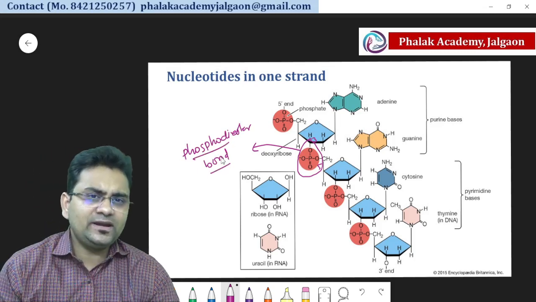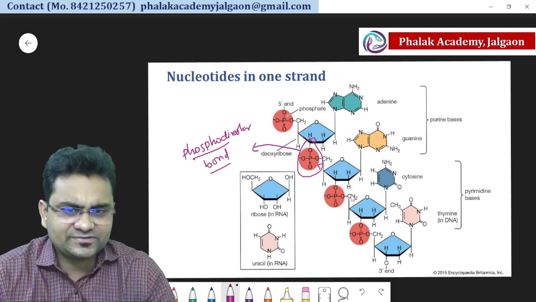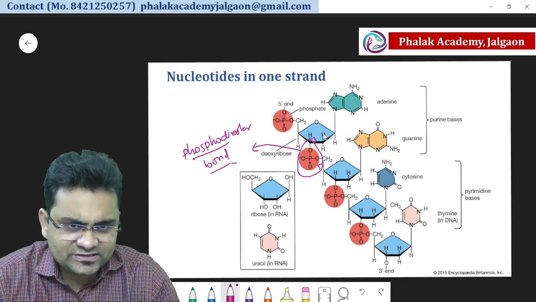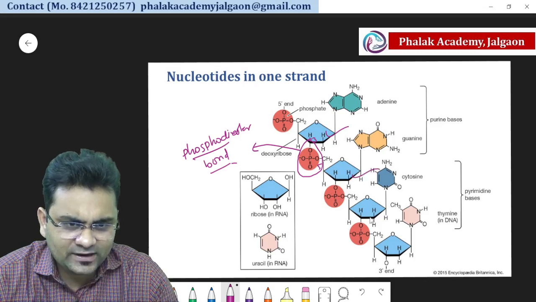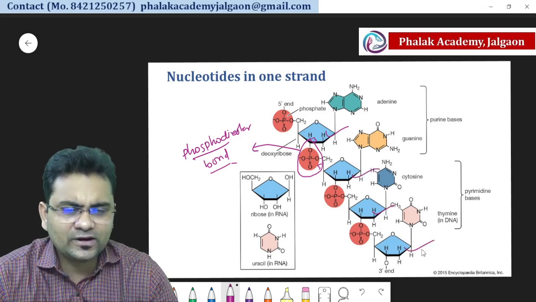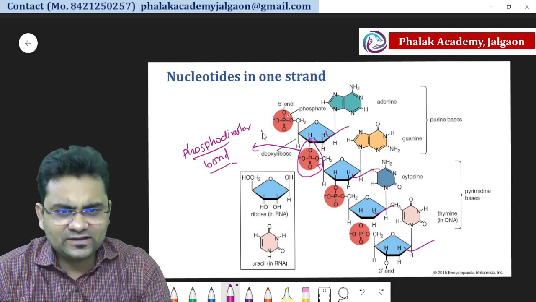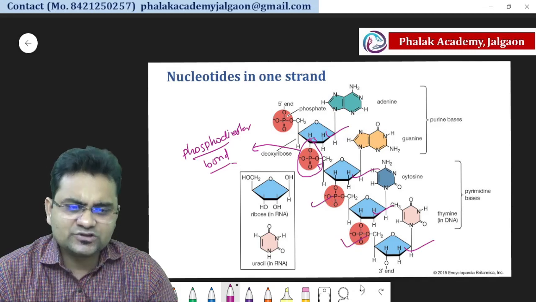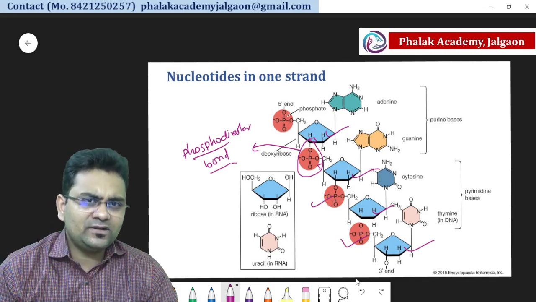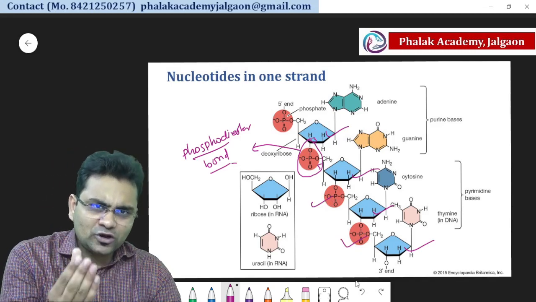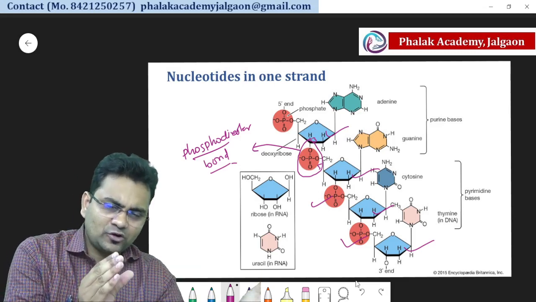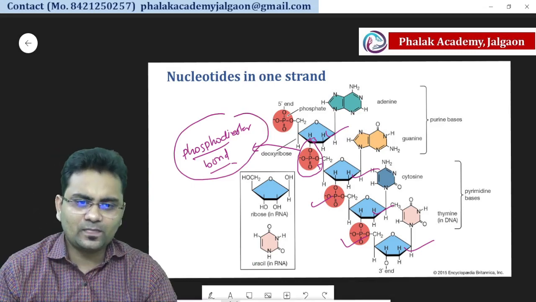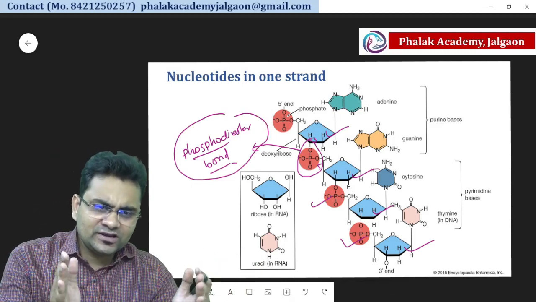So the bond between two nucleotides of the same strand is a phosphodiester bond. So you can see this is the first nucleotide, then second nucleotide, then third nucleotide, then fourth nucleotide. So they will join to each other with the help of phosphodiester bond. So this is the phosphodiester bond, this is also the phosphodiester bond. So the bond between the OH group of the sugar of the first nucleotide and the phosphate of another nucleotide is a phosphodiester bond. So this is how nucleotides will join to each other.